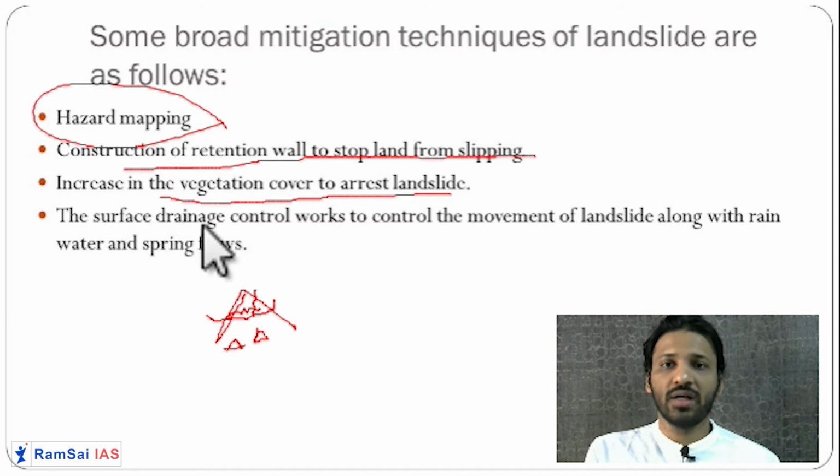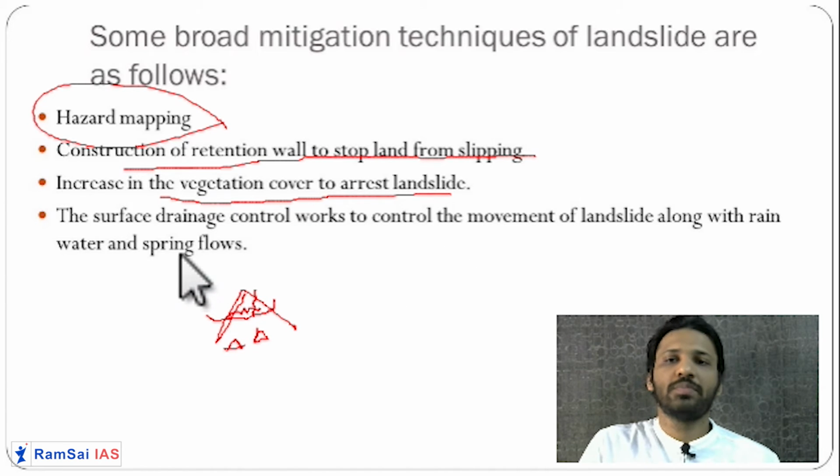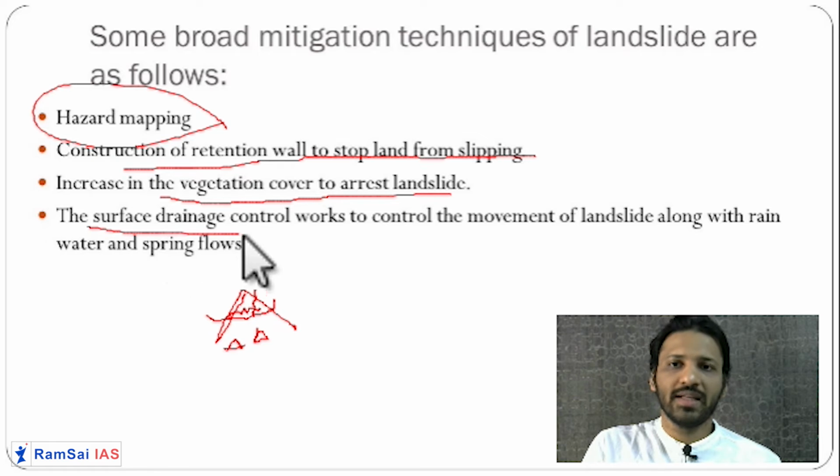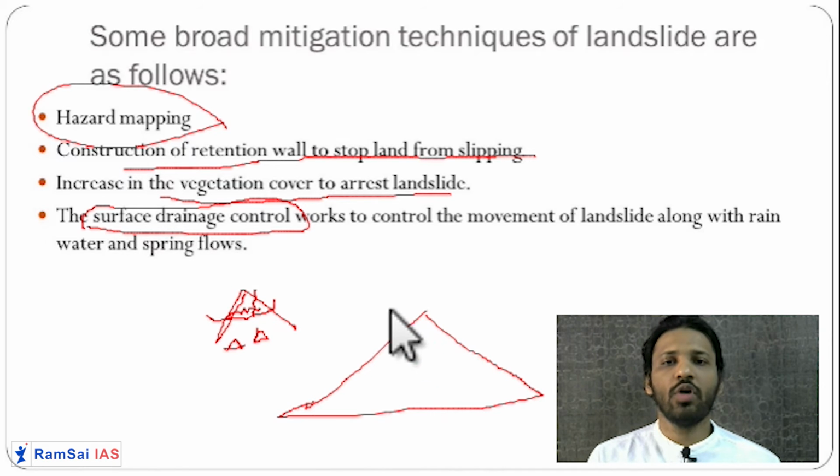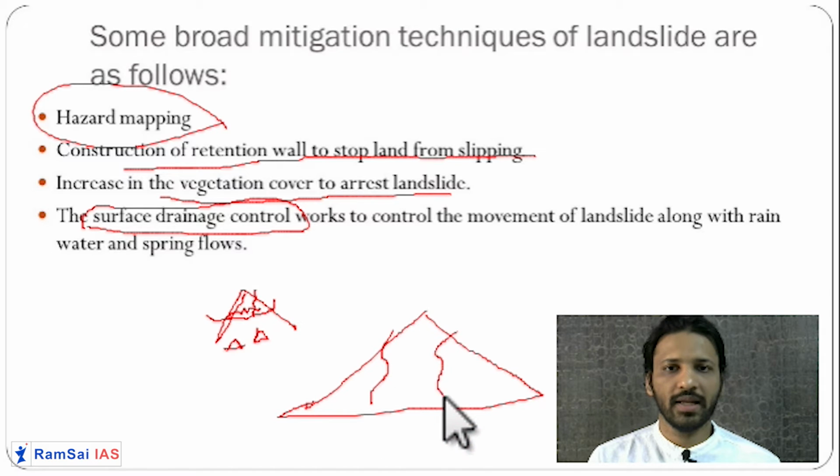Then surface drainage control works to control the movement of the landslide along the rainwater and spring flows. So surface drainage, okay. For example, you have a mountain over here. Now when rainfall occurs, different springs come like this, like this. So it makes these points prone to landslide.